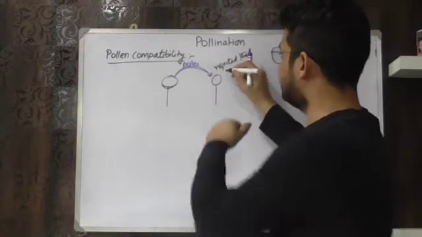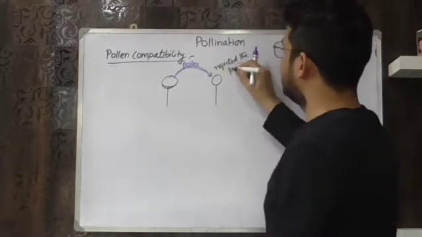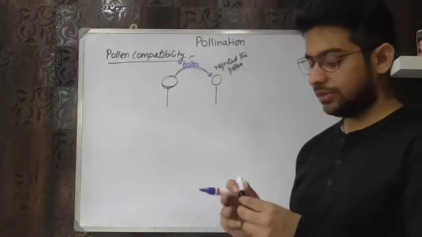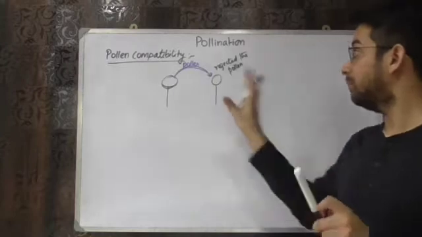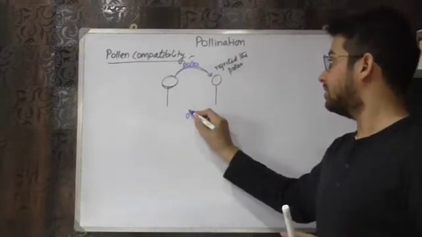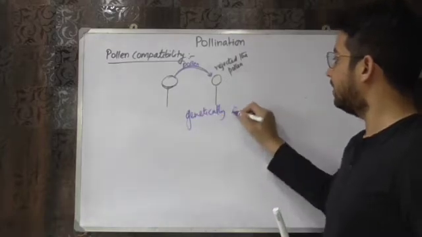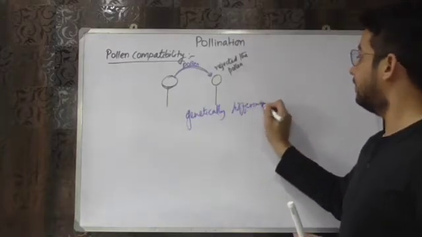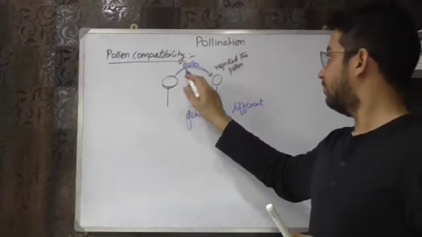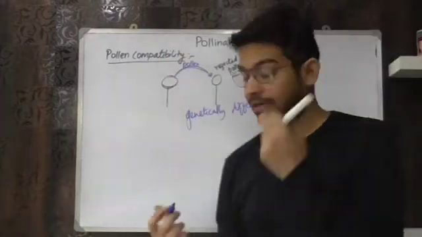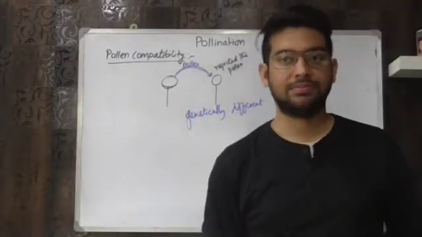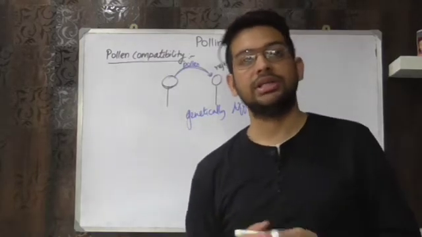The stigma of this flower rejected the pollen. The reason for this rejection is that both the plants are genetically different. If both the plants are genetically different, then the pollen which has reached here will not enter into the stigma. Okay, the reactions will not initiate.